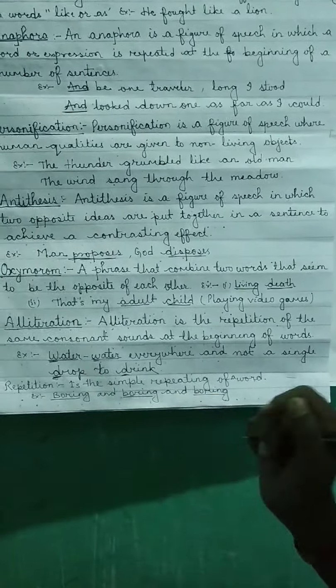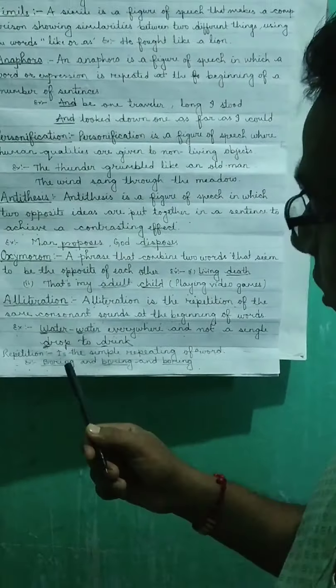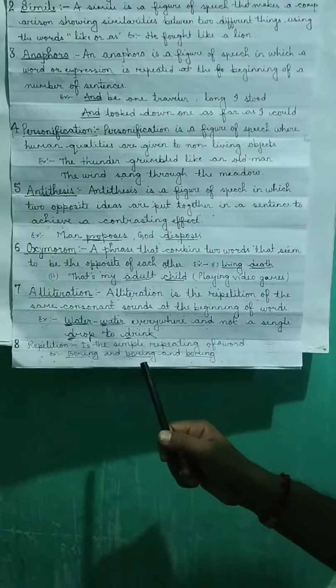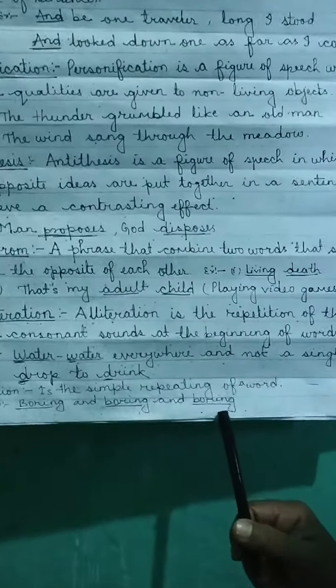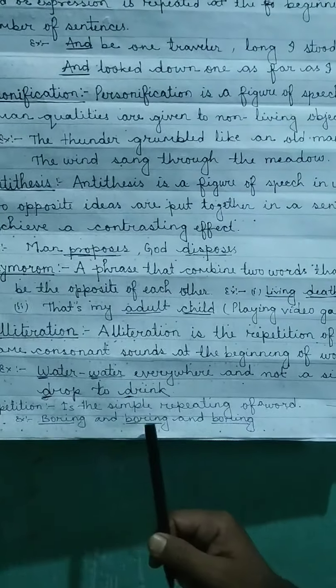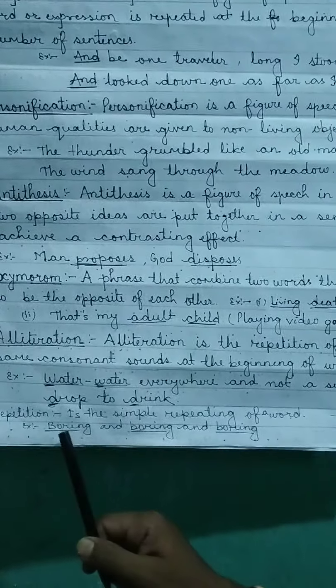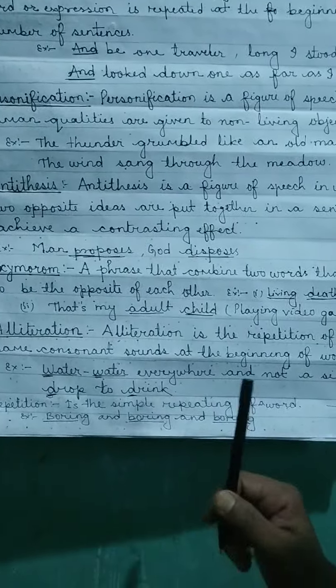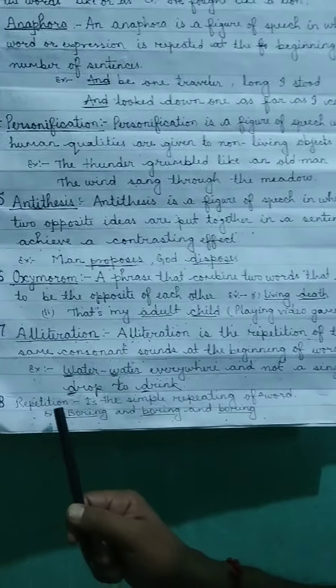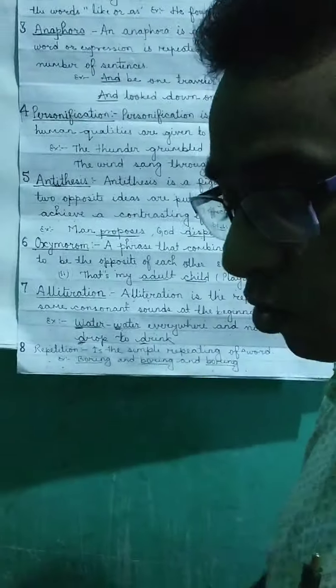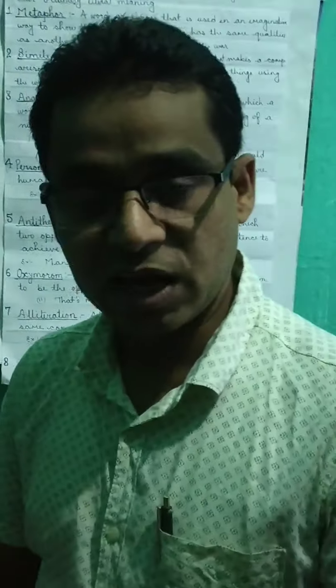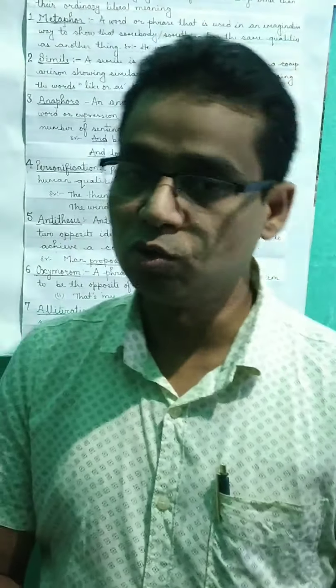So here see the word boring, again boring, and again boring. Boring and boring are repeated again and again. That is called repetition. Okay, thank you. Have a nice day. Next class we go through the part 2.